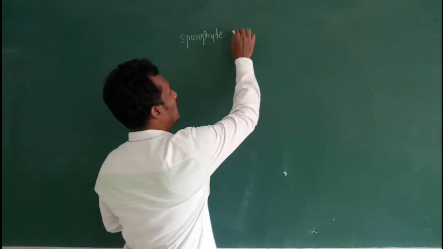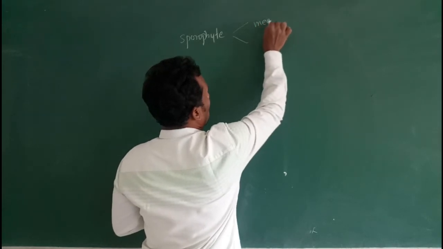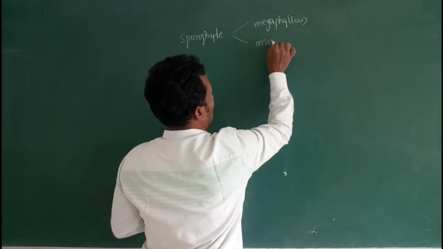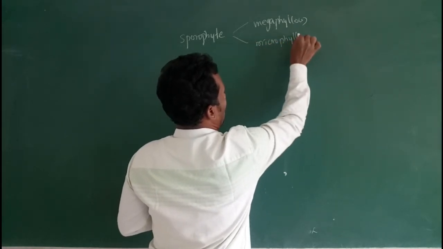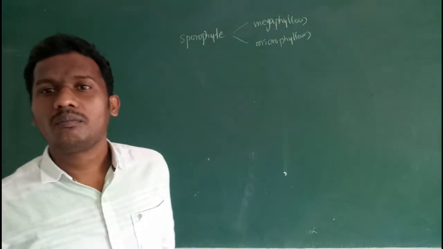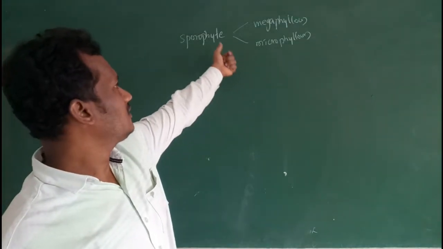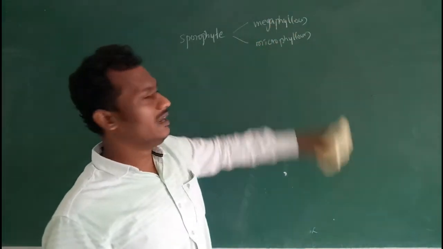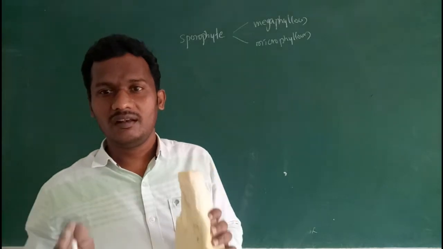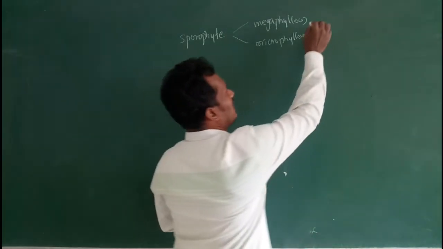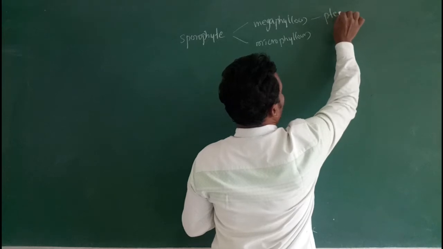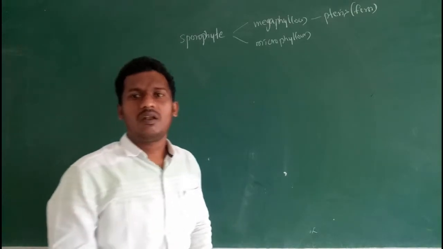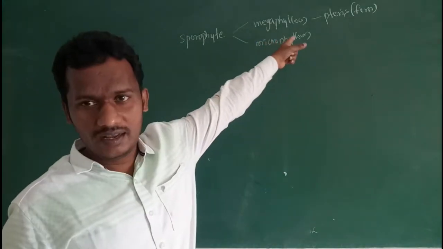Sporophyte is of two types, megaphyllous and microphyllous. So in megaphyllous, leaves are very large. The best example is fern plants. In fern plants, leaves are large, megaphyllous.